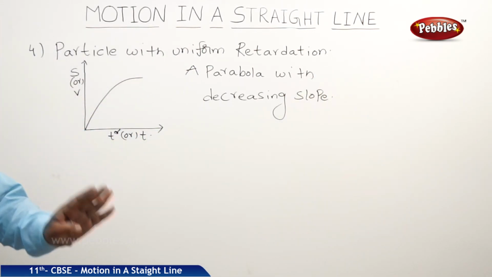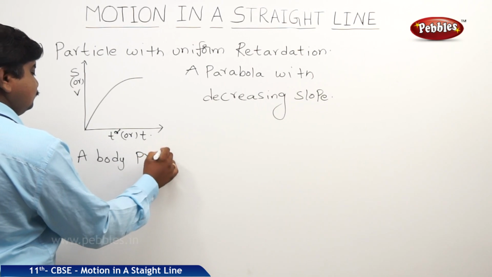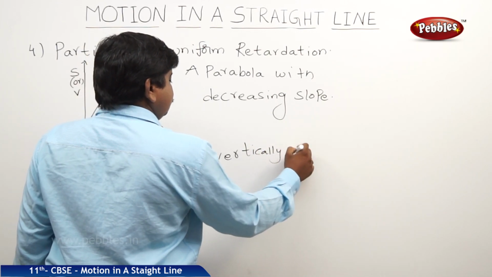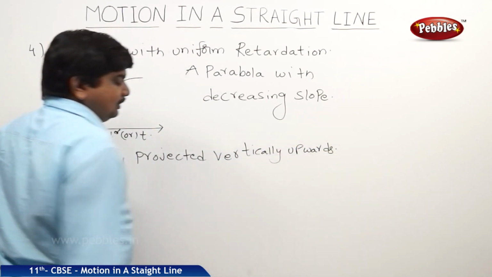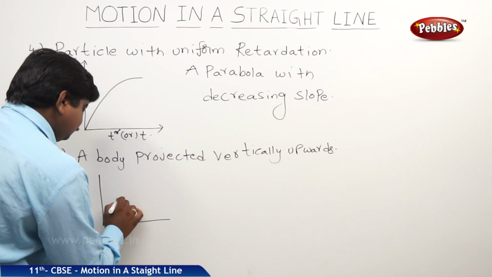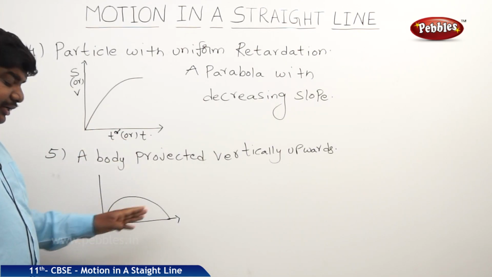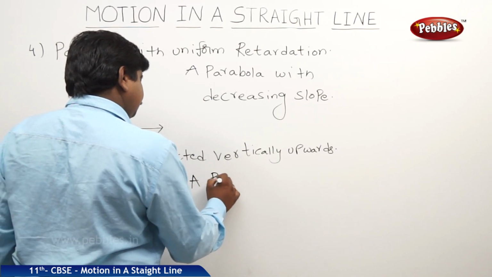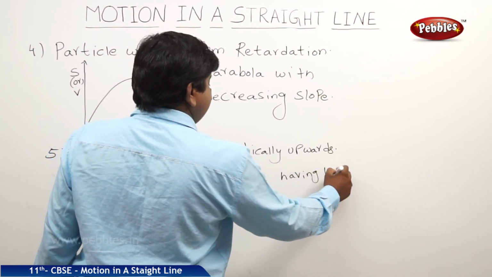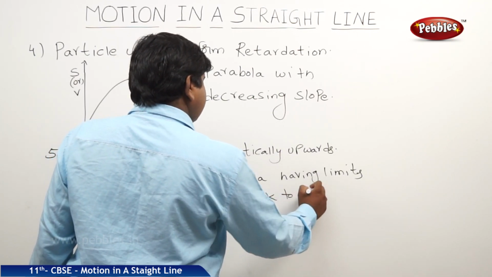If a body is projected vertically upwards, then the graph is like this: a perfect parabola having limits from minus k to plus k.